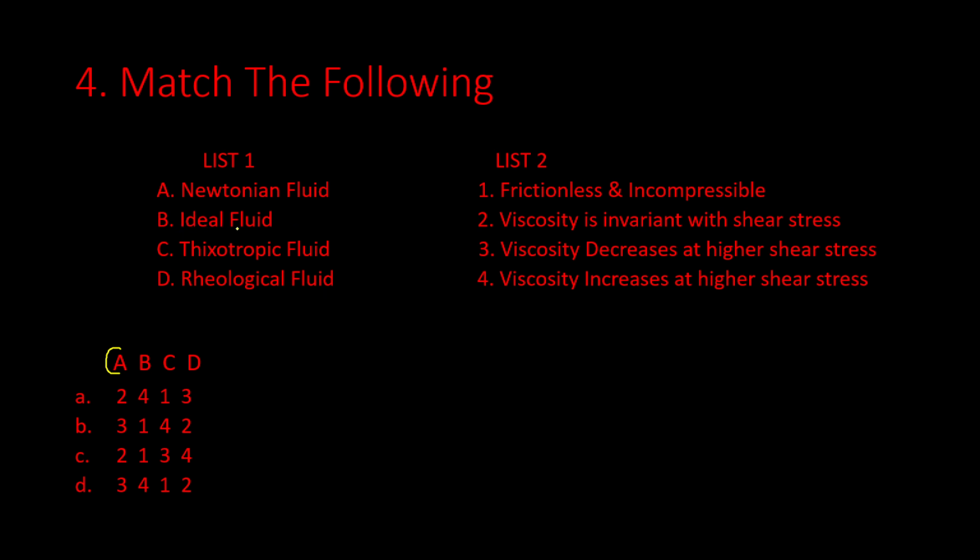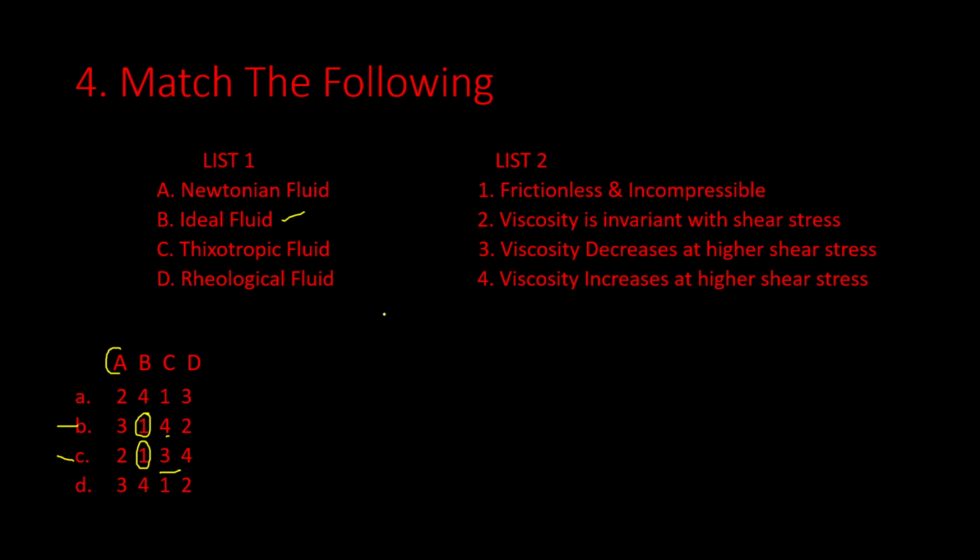B says ideal fluid, and corresponding to B we have 1 and 4. 1 says frictionless and incompressible. So this is correct. So corresponding to B, 1 is correct. So we have the two options now, B and C. So let's check C. C is thixotropic fluid, and corresponding to C we have option 3 and option 4. Viscosity decreases at higher shear stress and viscosity increases at higher shear stress.